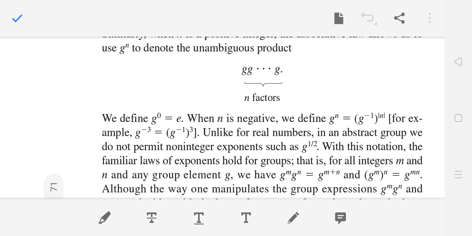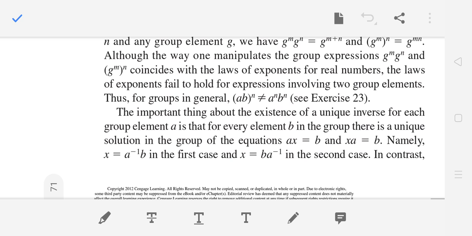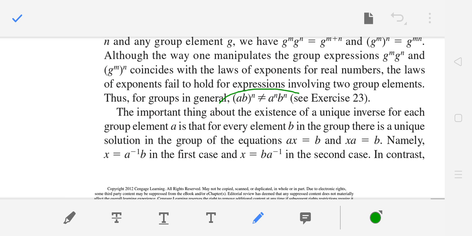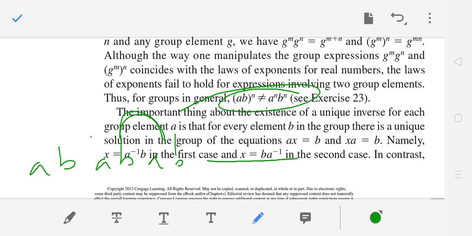So I think it is clear now. You see that in general (ab) to the power n is not equal to a to the power n times b to the power n. Why doesn't it hold? Because you can't interchange the places: you write ab, ab, and so on, but you can't flip a and take the a's together, because the group is not abelian. If the group is abelian, then you can do it. So the condition is that the group must be abelian.